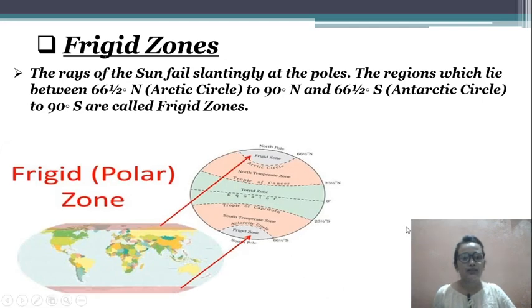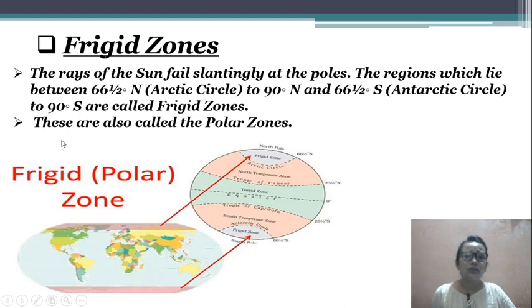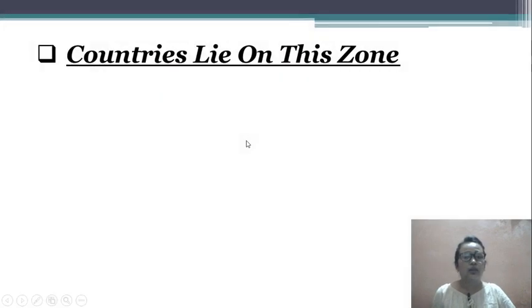As you can see in the image, the sun rays fall in a slanting way. Those are also called a polar zone. Another name is polar zone. Which countries lie in this zone?